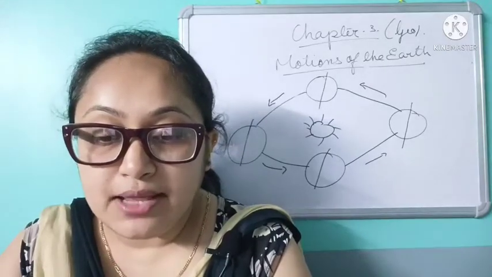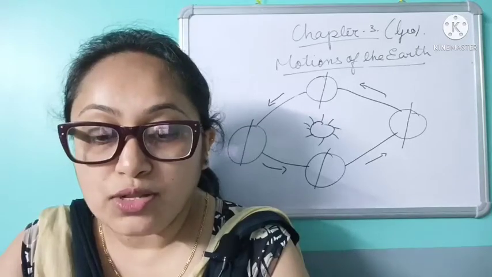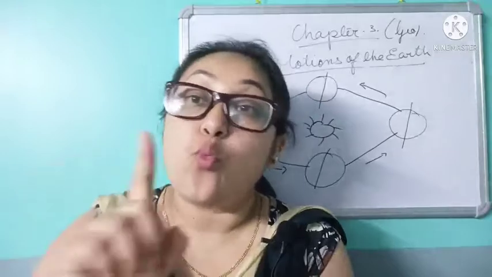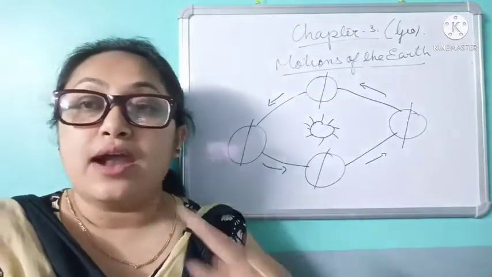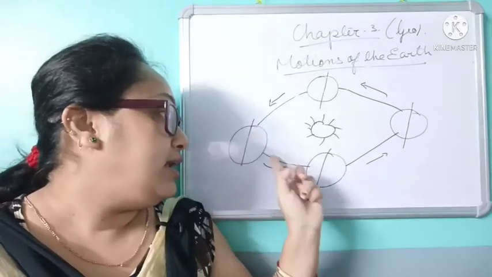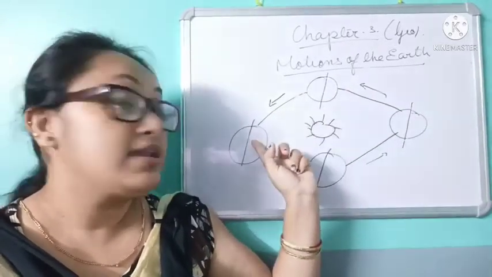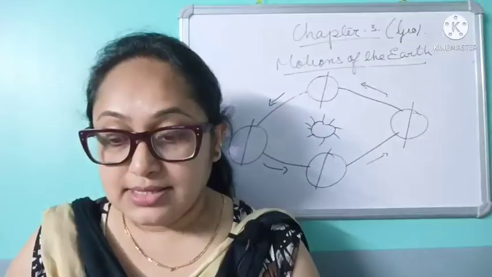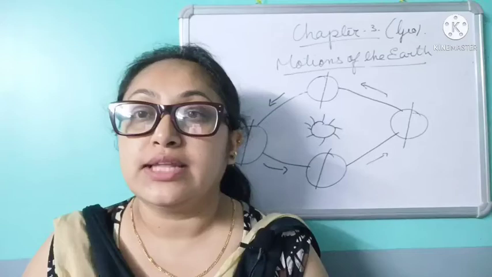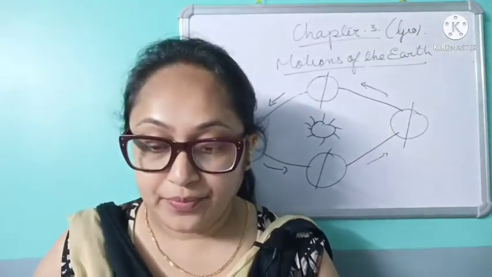The time taken by the earth to go around the sun once is called a year. Now see, it takes 1 year to revolve around the sun. If the earth starts here, it will take 1 year to come again up to here. The revolution is also called the annual motion of the earth. Why annual motion? Because it completes in 1 year.